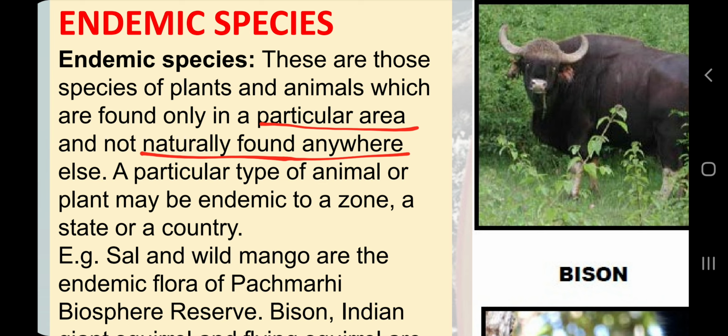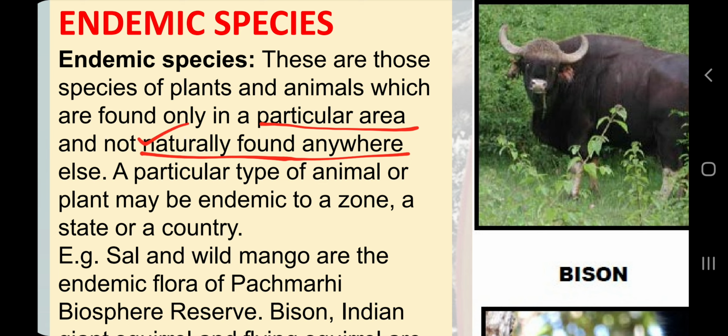I have seen many rare plants and animals in other areas also, but if there is lack of awareness and lack of facility, we will lose those plants and animals, plus it will be unethical to treat those creatures like this.